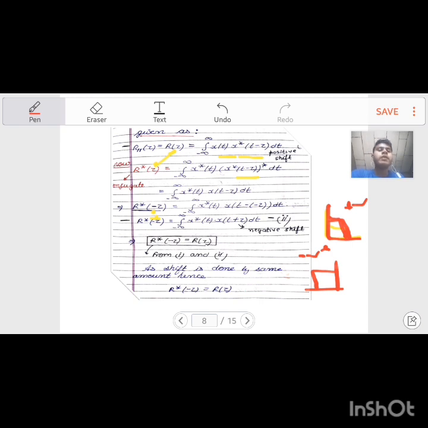On solving, I get the equation r conjugate minus tau equals integration from minus infinity to infinity x conjugate t x t plus tau dt. Mark this as equation 2. Oh sorry, I forgot to mark this equation. This is equation 1. From equations 1 and 2, we can say that r conjugate tau equals r tau. How? As in both cases the shift is done by the same amount, tau. Hence equation 1 equals equation 2.